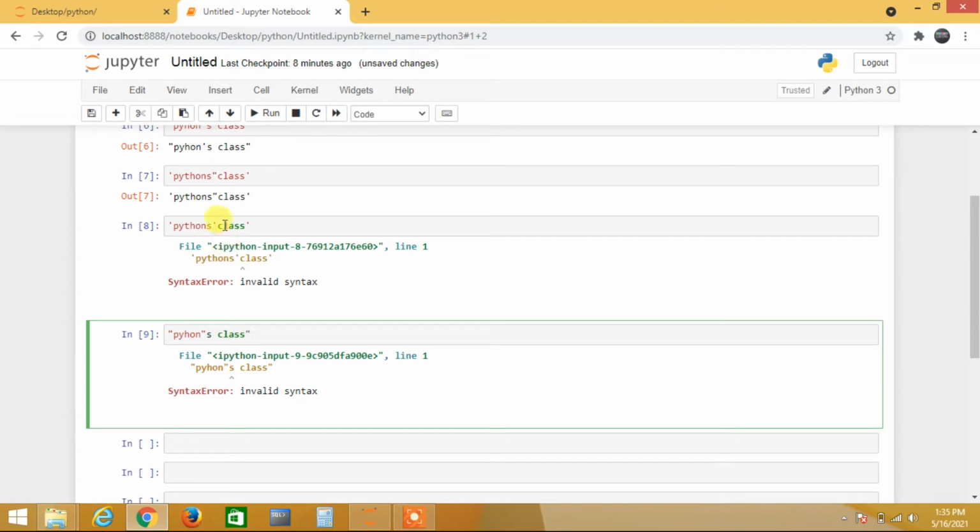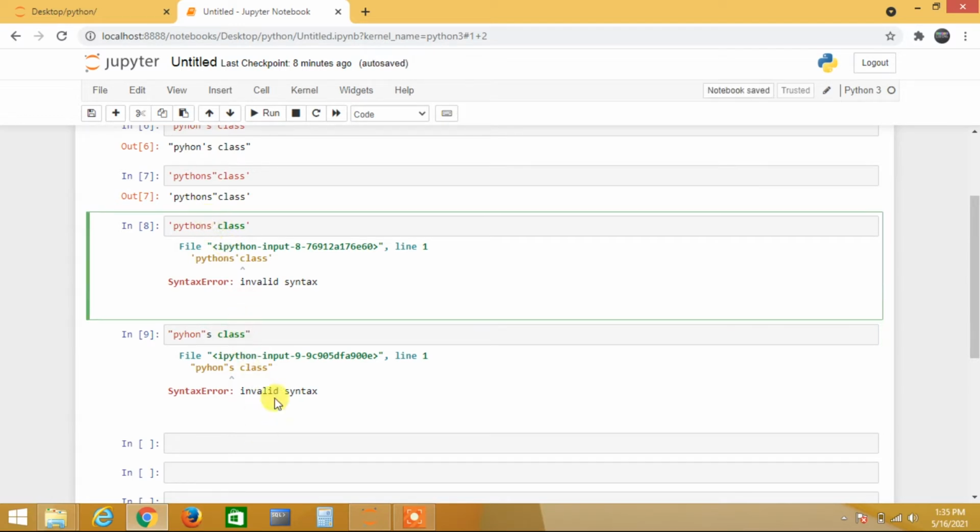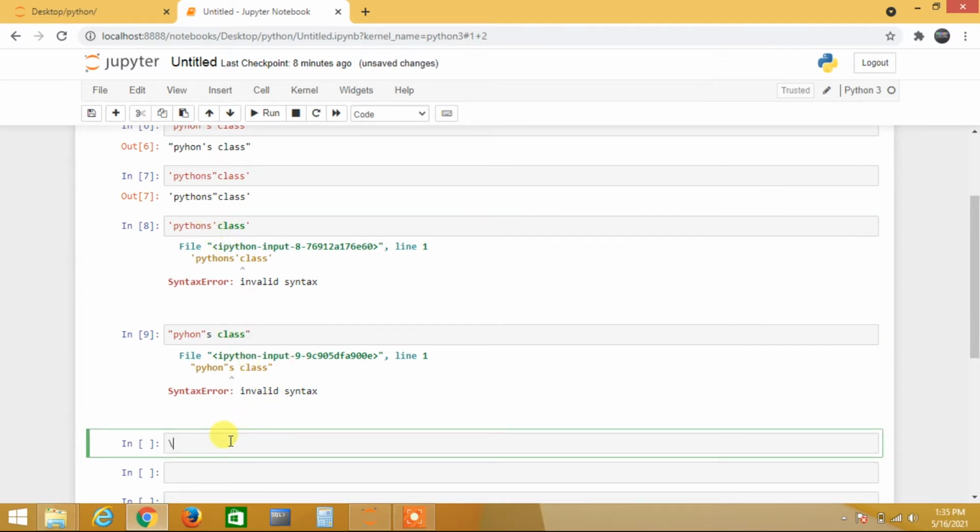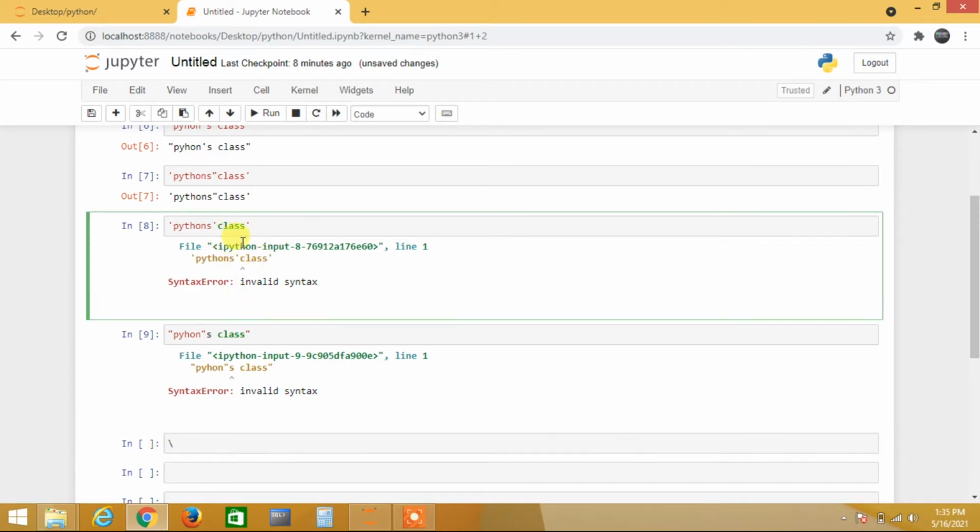If we want output in this way, there are special characters like slash, which is a special character that avoids this type of situation. If I use slash here, see, suddenly the color is changed, so there is no problem, we can use slash.